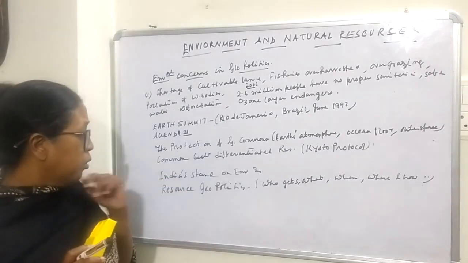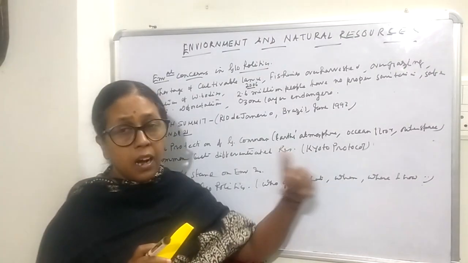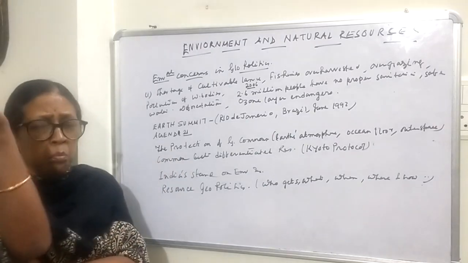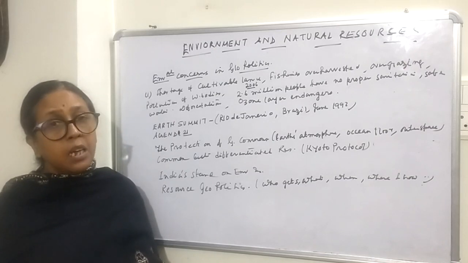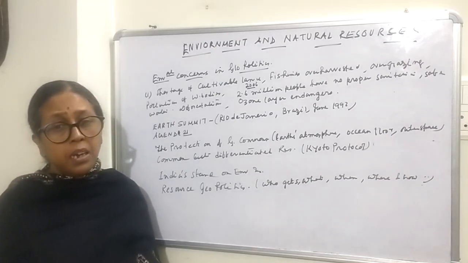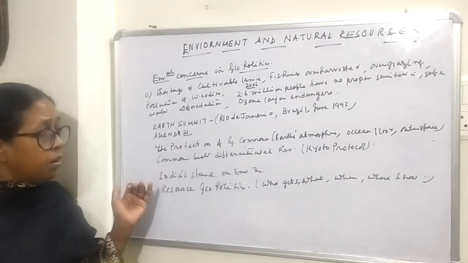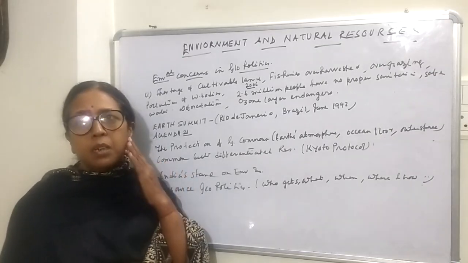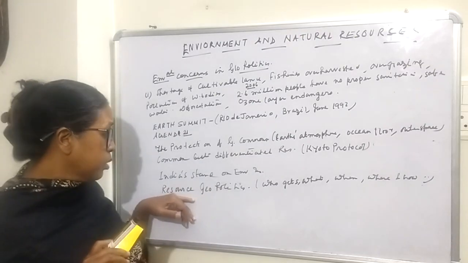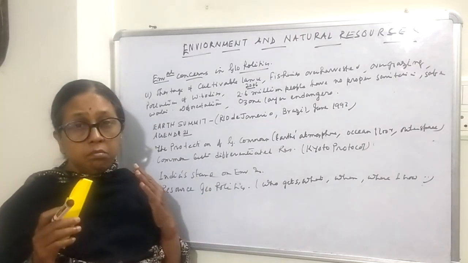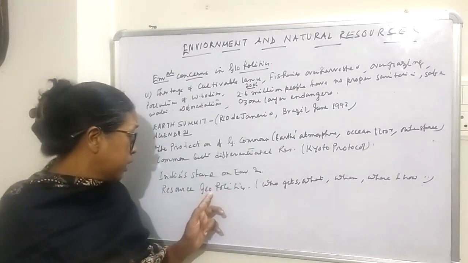Then resources geopolitics. Resources geopolitics means who gets what, when, where, and how. Mainly the developed countries have taken away the resources from underdeveloped countries, especially oil, etc. They are very much interested to use the resources, and sometimes clashes occur among the countries regarding these resources.